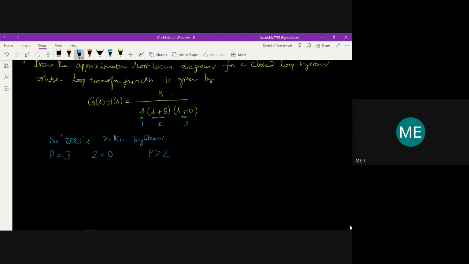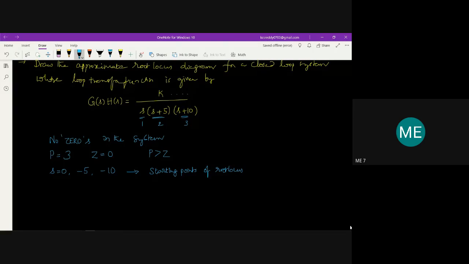Now the locations also have to be found: at s equal to 0, s equal to -5, and s equal to -10. These are the open loop pole locations, called the starting points of the branches of the root locus.